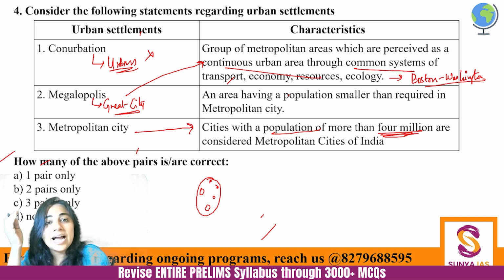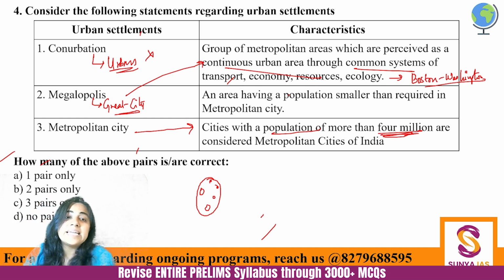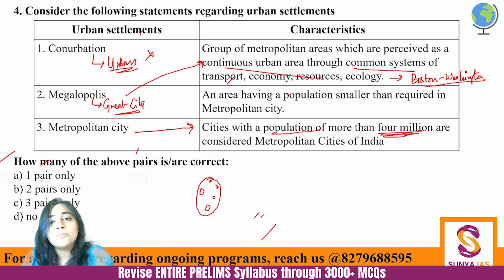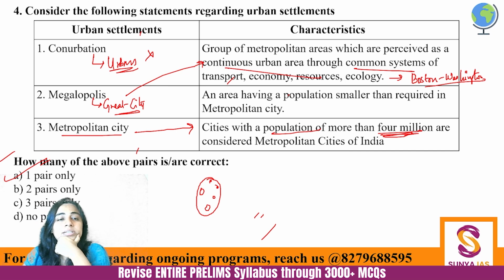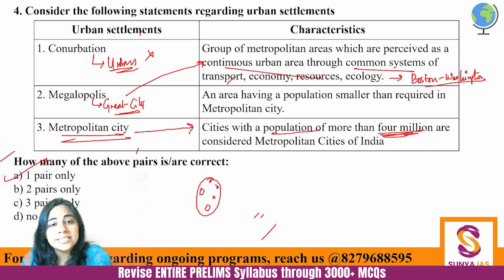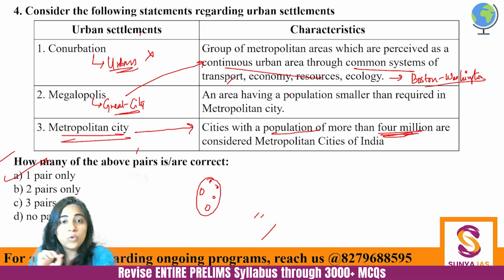So that is the kind of connectivity that we are talking about, and that creates a megapolis, and we don't have a lot of megapolises in India. Okay, we are trying to build them, and transportation is a big aspect of it. So here only one pair is correctly matched, and this is very important. The definition of metropolitan city is very important, which is 40 lakh people should be there.